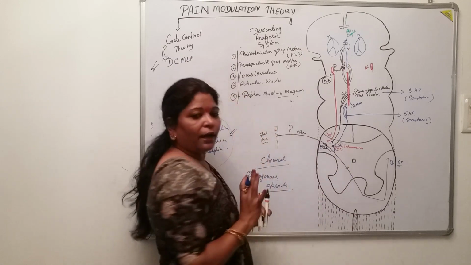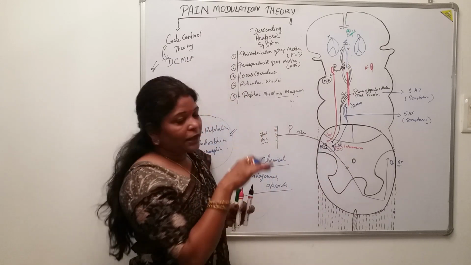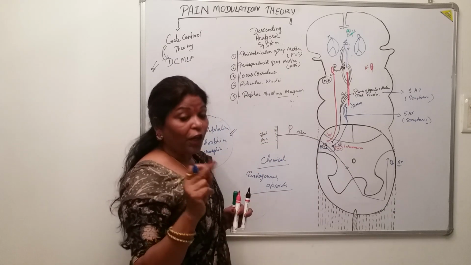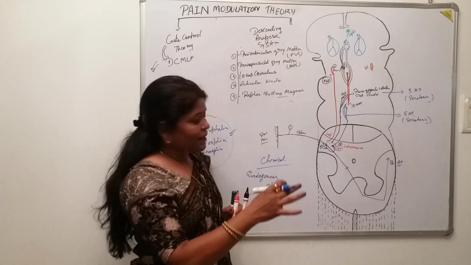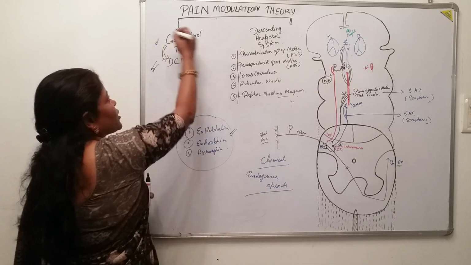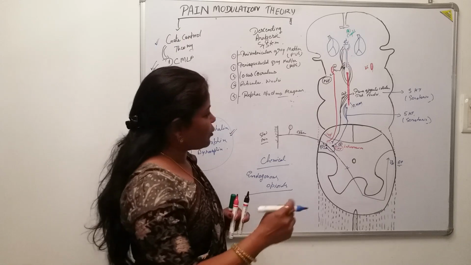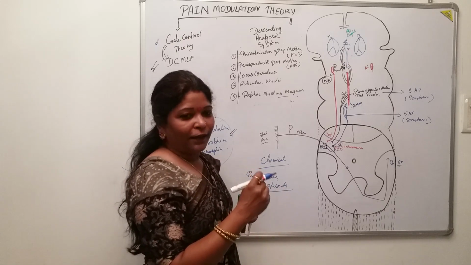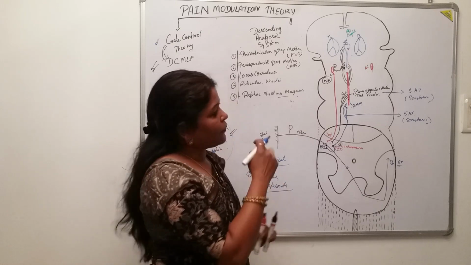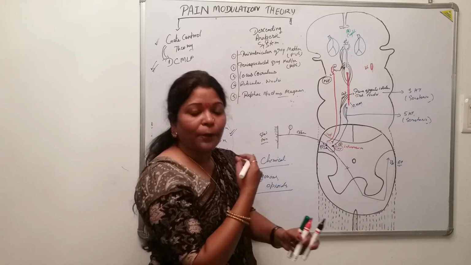In the first theory, it was done by you. When you massage, you rub the painful area, you are stimulating this gate control. You are knocking the gate so that the gate should be closed for the pain sensation, but not for the touch and the pressure sensation.